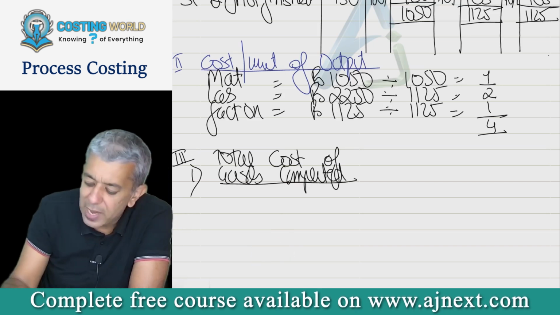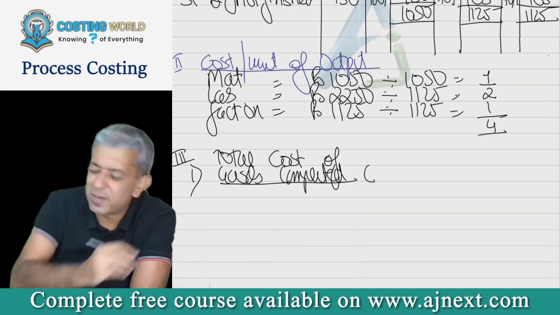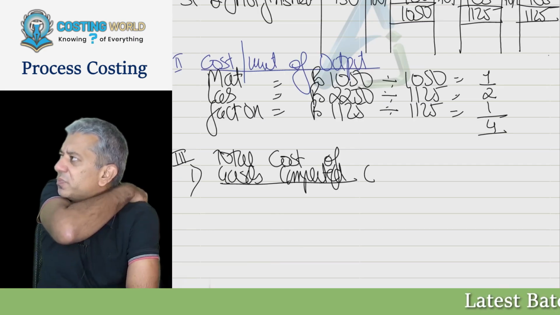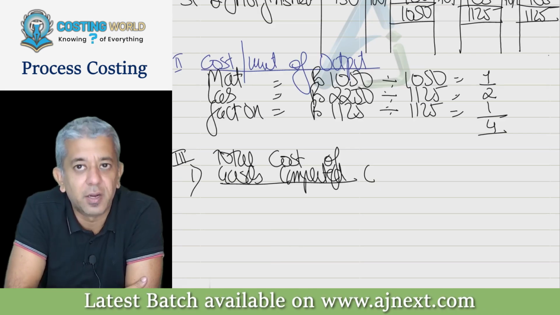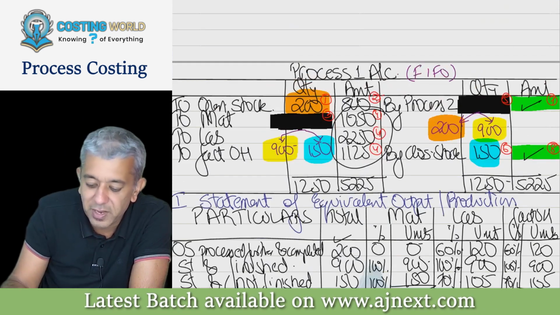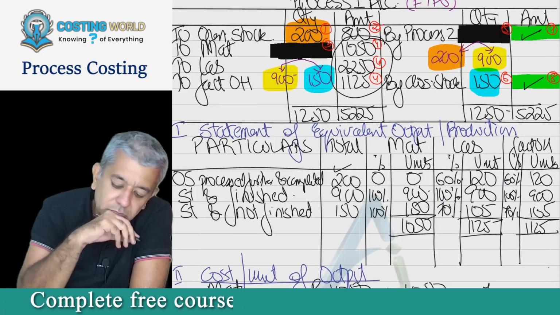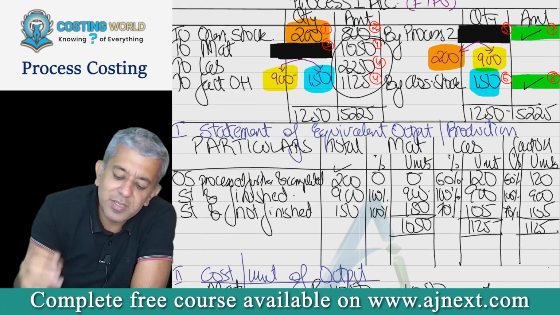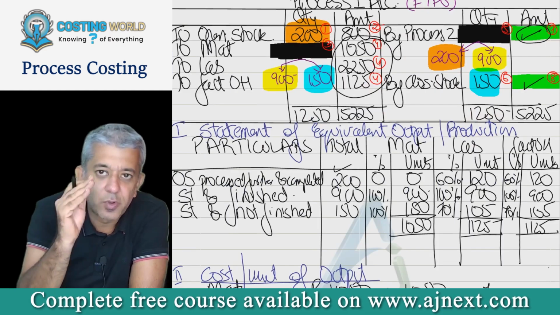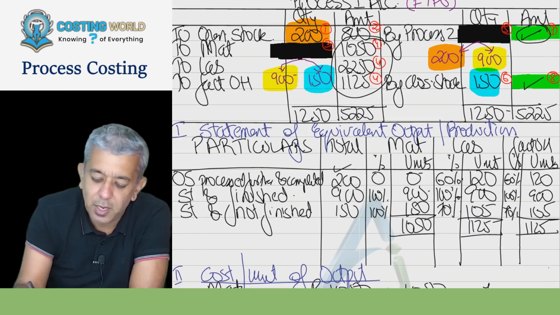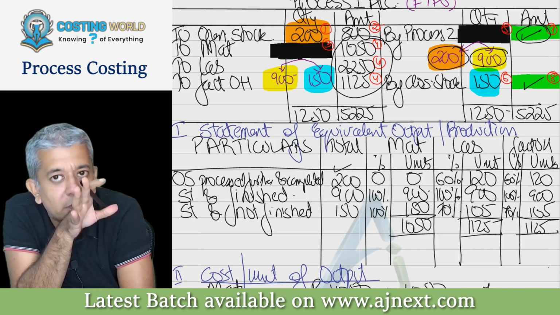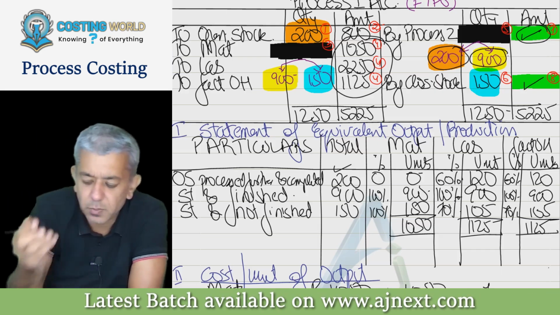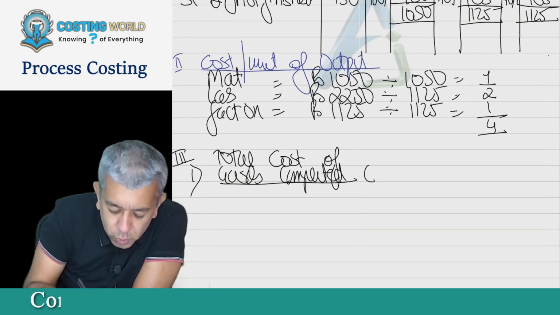Now, I want the cost of goods completed. Can I say goods completed were 1100? Yes. Okay, so therefore I want the cost of 1100 units. Can we say the cost of 1100 units will be the cost of two different things? It will be the cost of 200 units plus the cost of 900 units. Is that all okay? Yes, sir. That is supposed to be the breakup of it. So let's do those two things.